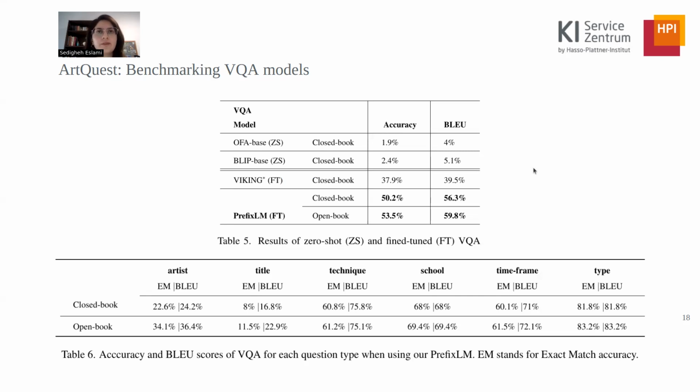We also show the performance of prefix LM for each question type category. Here we see that answering questions about the type of the painting is easier in comparison to the other question types in ArtQuest.